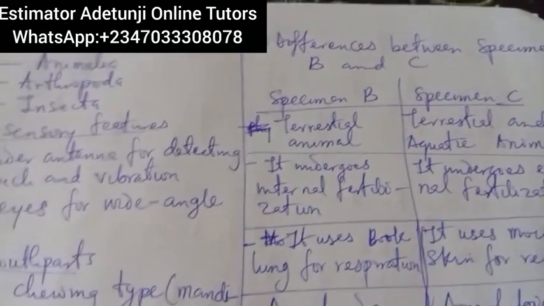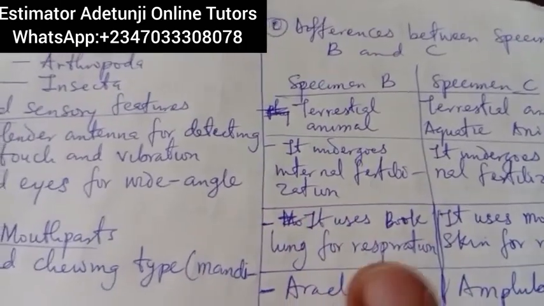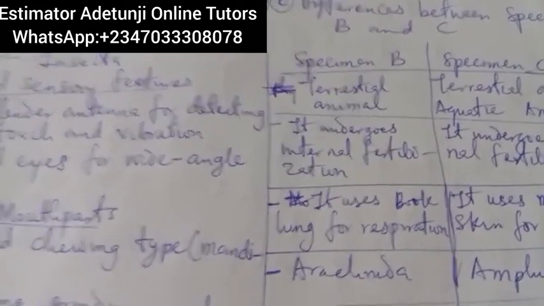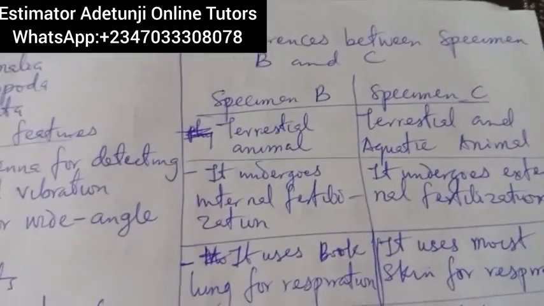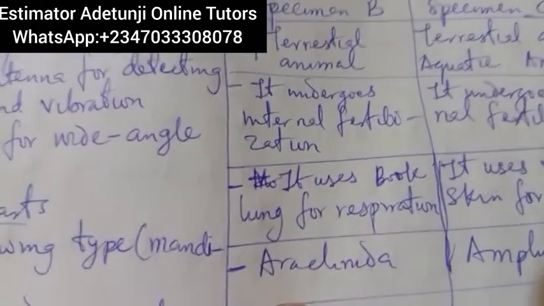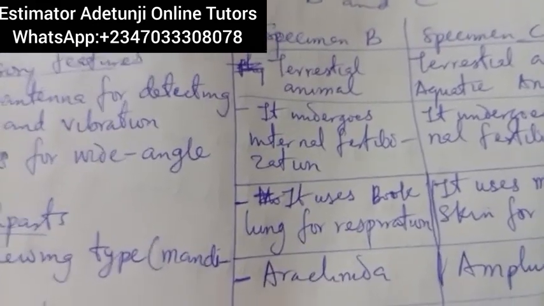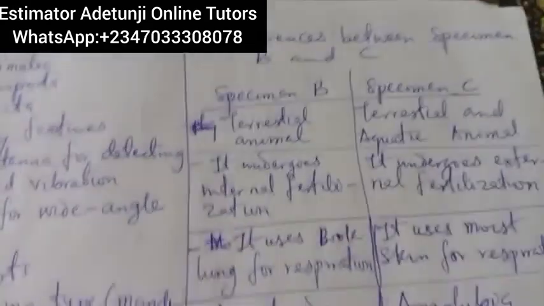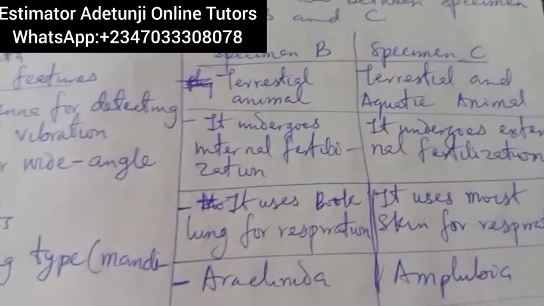Alright. Number 2, I said that specimen B undergoes internal fertilization. We just said it now. And when you talk about specimen C, it undergoes external fertilization. And likewise, I use respiration to differentiate them. Specimen B uses book lung for respiration, while specimen C uses skin, or moist skin, for respiration.